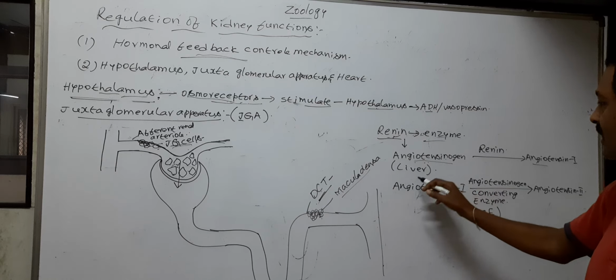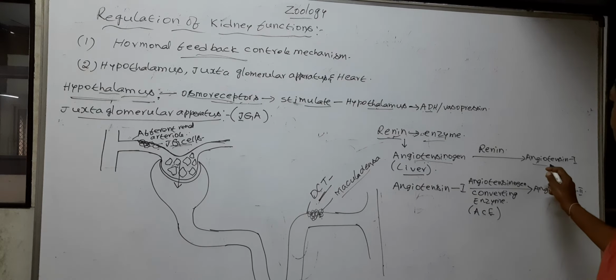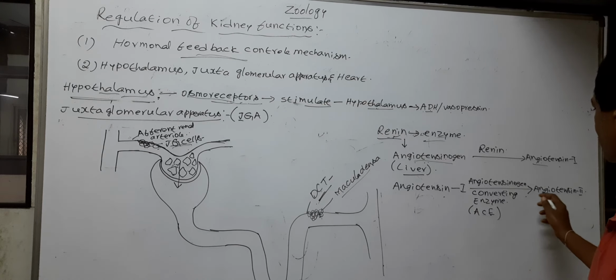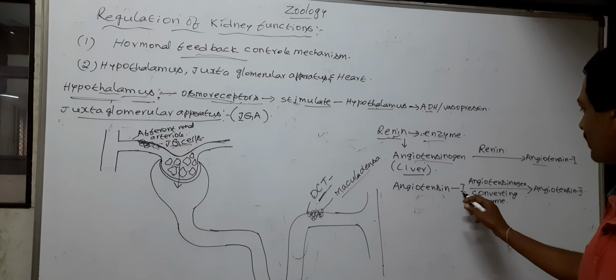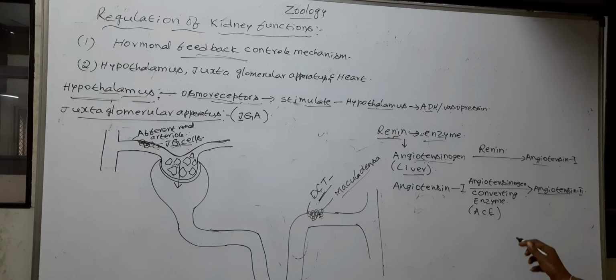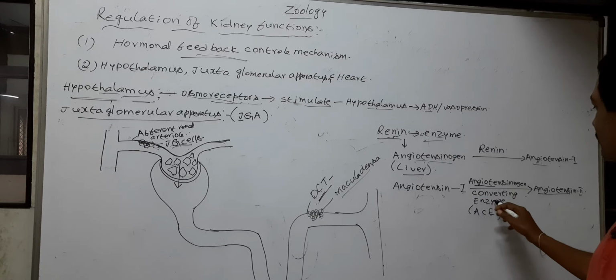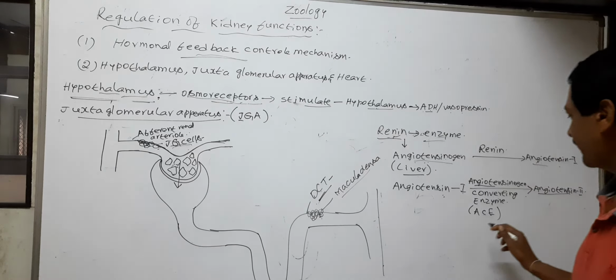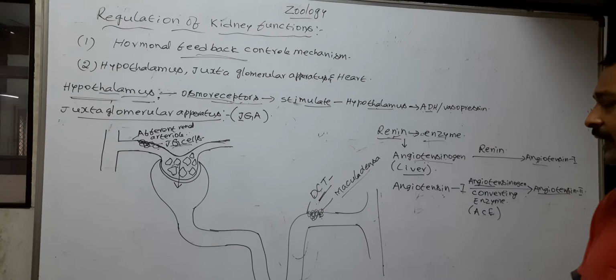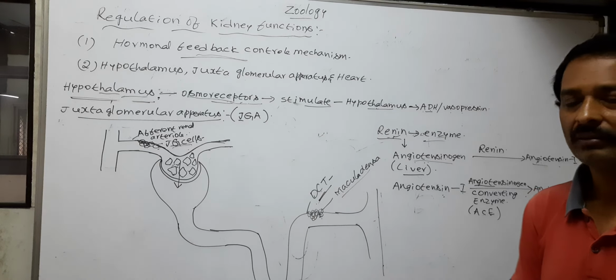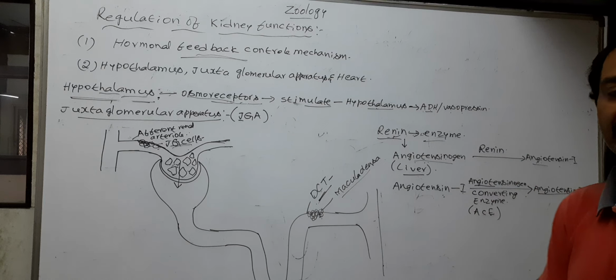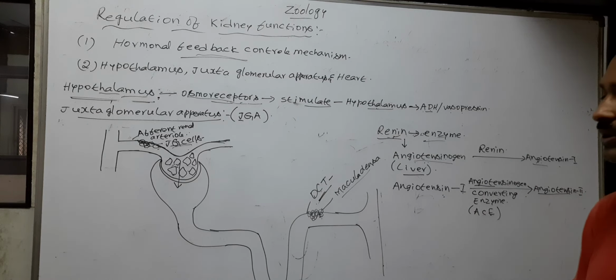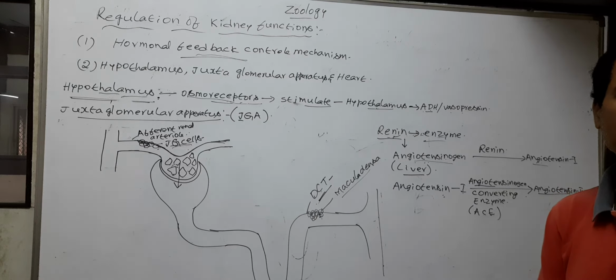Here angiotensinogen is produced from the liver. Next, angiotensin 1 converts into angiotensin 2 by angiotensin converting enzyme. The ACE is produced from many cells in our body, but the blood capillaries of the lungs and kidneys possess a large amount of it.